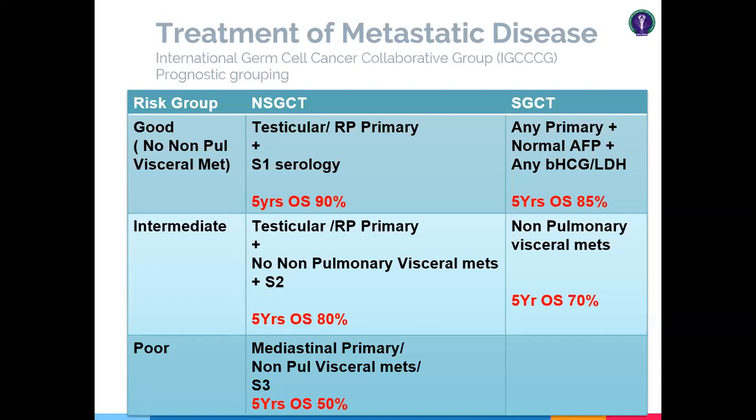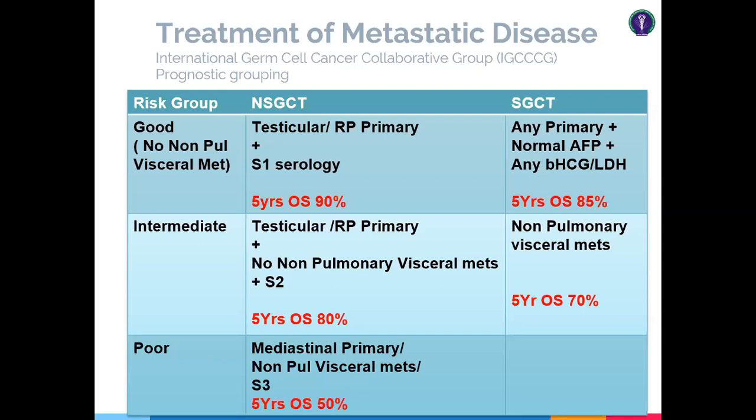For the good risk category in seminiferous germ cell tumor, the primary is any, with normal alpha fetoprotein, and any kind of beta HCG or LDH level. So normal alpha fetoprotein, any beta HCG, any primary tumor. These are seminiferous germ cell tumors. Apart from all others, they are categorized into the intermediate group. So try to remember this: any primary, normal alpha fetoprotein, with any other markers. These are good risk categories.